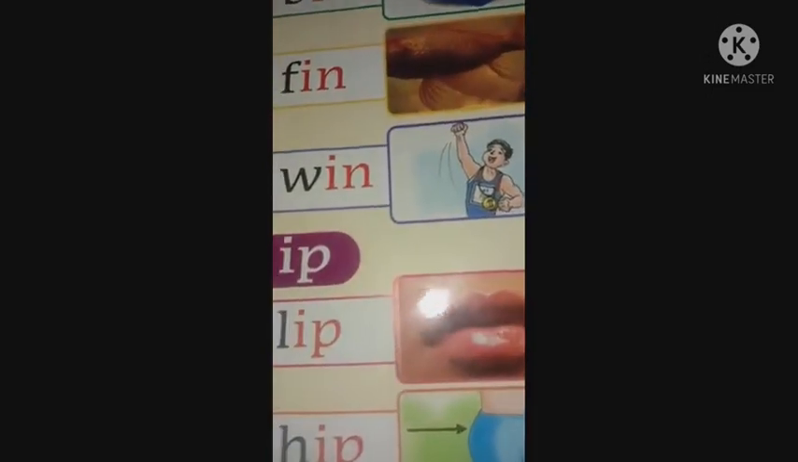The next one is win. W-I-N, win. The sound of this three-letter word is W says wa, I says e, N says na. Wa, e, na. Win.